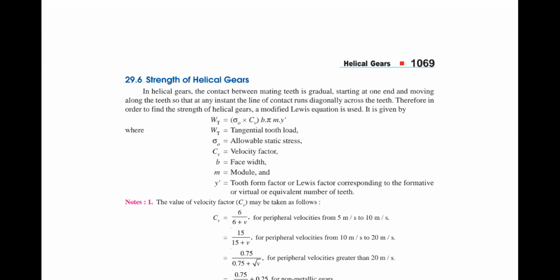See, I already told you that it is a similar process. Spur gear and helical gear are very much similar, except that in helical gear you have a helix angle. Only the helix angle, that is the only difference. Remaining things are the same. Now please tell me what is the beam strength of your spur gear. In the last class we completed spur gear and already solved one problem, but still you are hesitating.